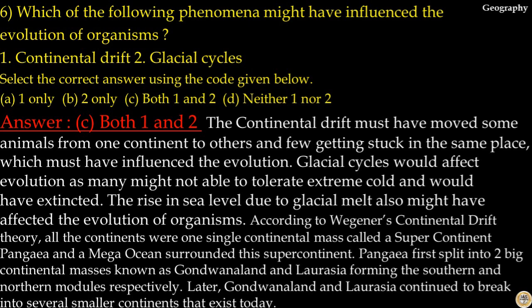The rise in sea level due to glacial melt also might have affected the evolution of organisms. According to Wegener's continental drift theory, all the continents were one single continental mass called the supercontinent Pangaea, and a mega ocean surrounded this supercontinent. Pangaea first split into two big continental masses known as Gondwanaland and Laurasia, forming the southern and northern modules respectively. Later, Gondwanaland and Laurasia continued to break into several small continents that exist today. Hence, the answer to this question is option C.